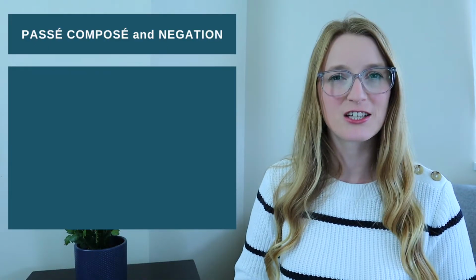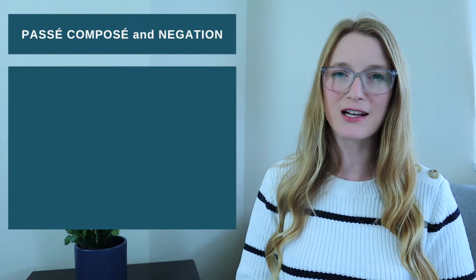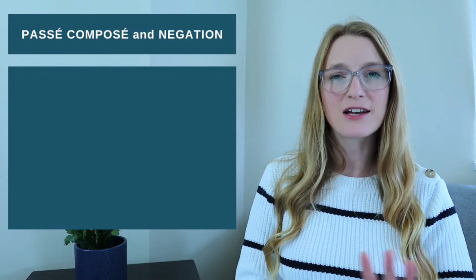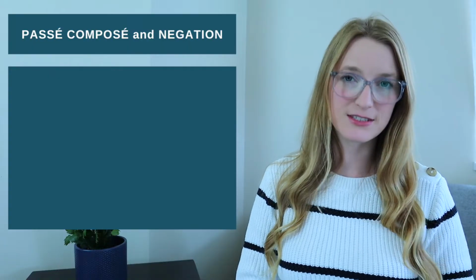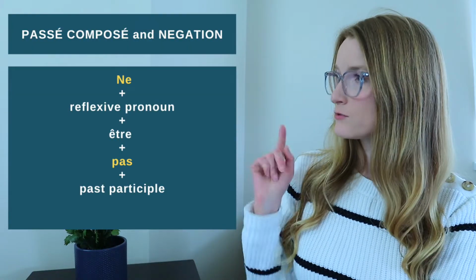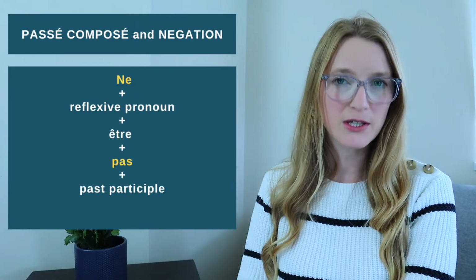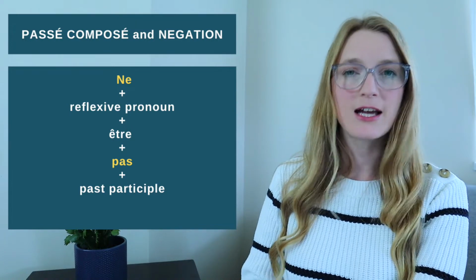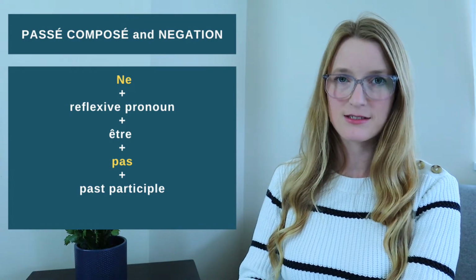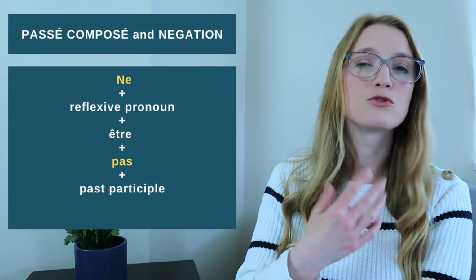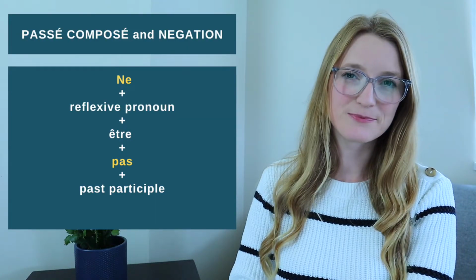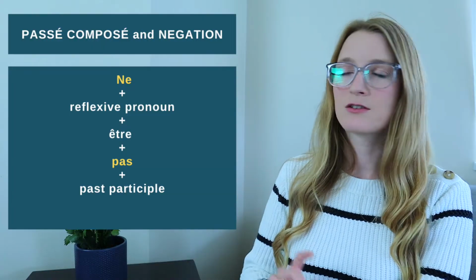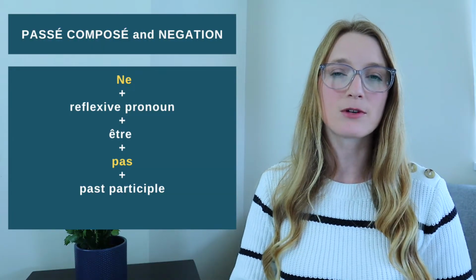Then we have the negation, which is two parts as well, so we are going to have five different parts. But it's going to be easy, there's nothing that you can't understand. So we are going to have ne followed by the reflexive pronoun, then the verb être conjugated in present tense, then the pas or the second part of the negation, and finally the past participle. So the negation is around the reflexive pronoun and the verb être.